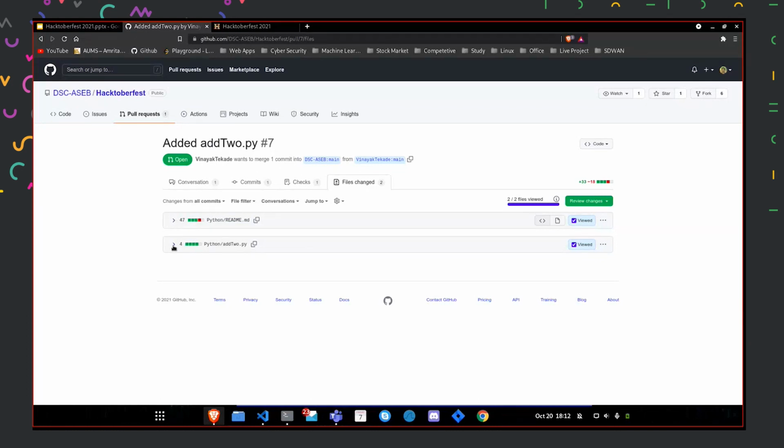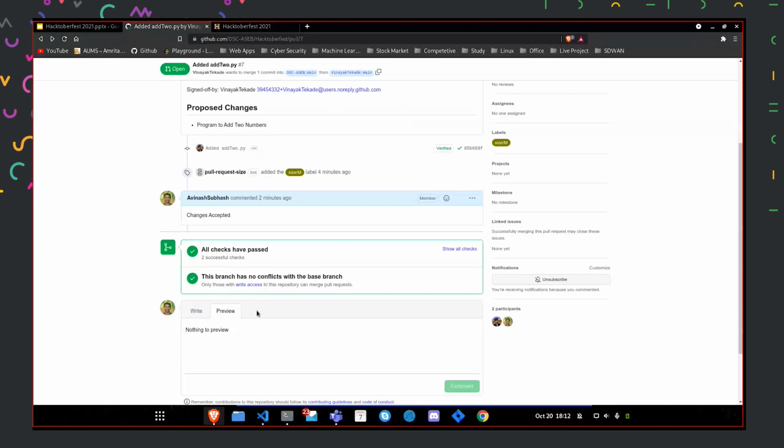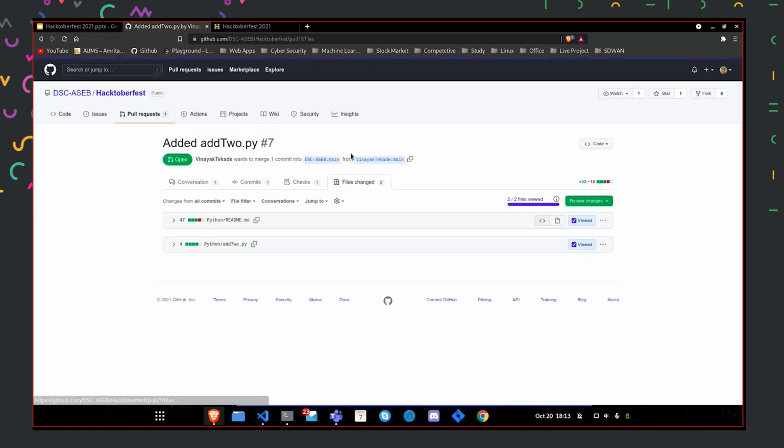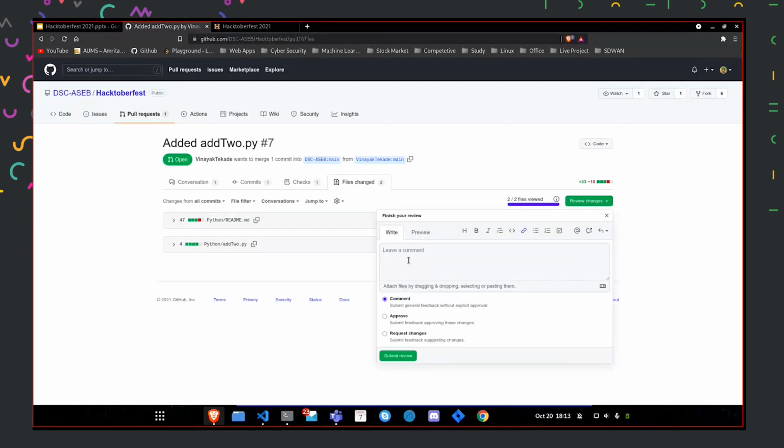47 lines have been added here, and then the second add2.py file has been added, 4 files in all. After all this conversation, if changes are again requested or need to be modified, there is an option called review changes. In the review changes, I can leave a final comment saying changes done or something like that, and then I can just give out a comment.